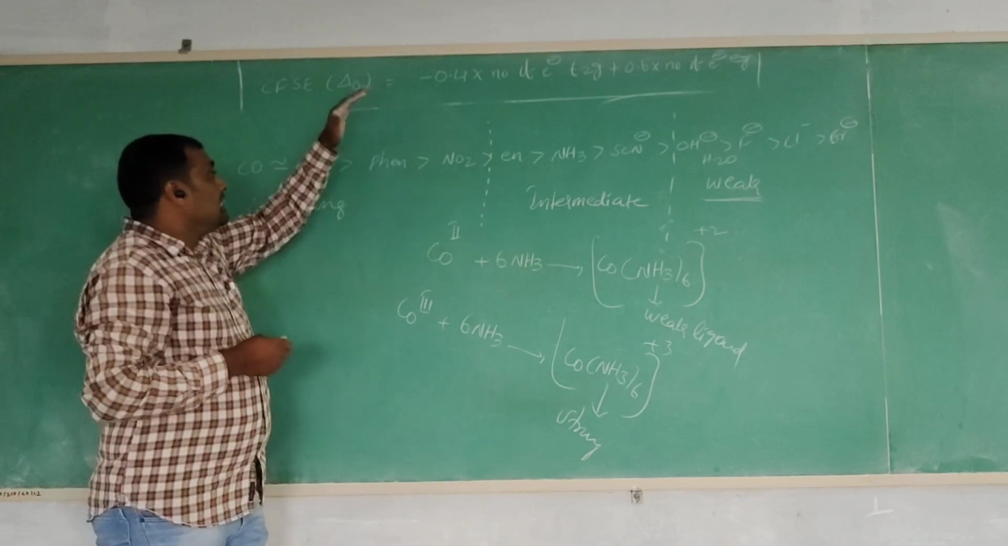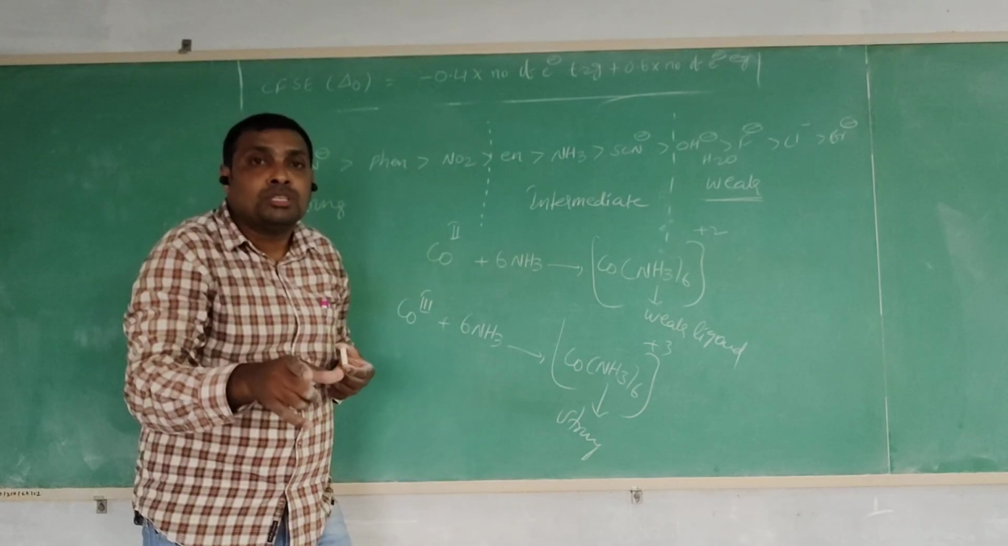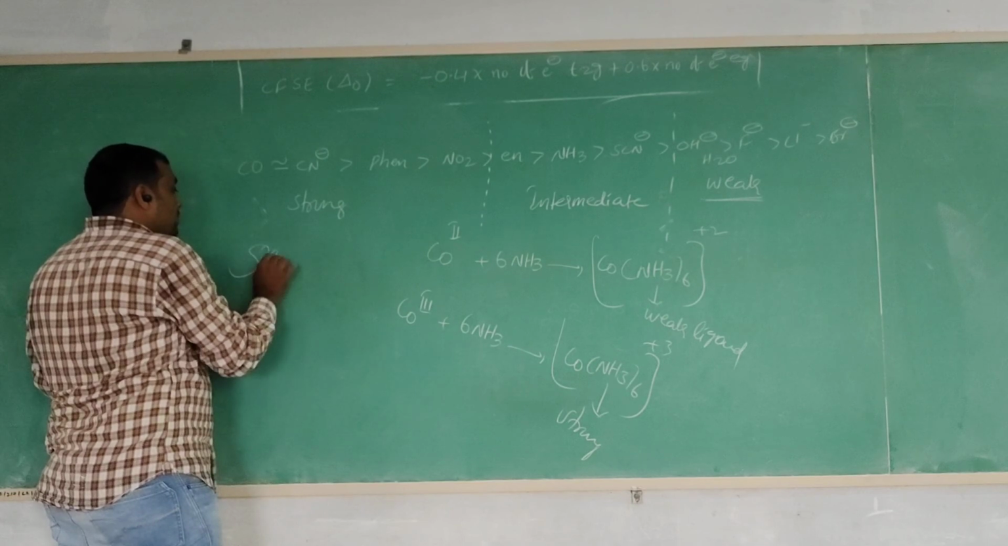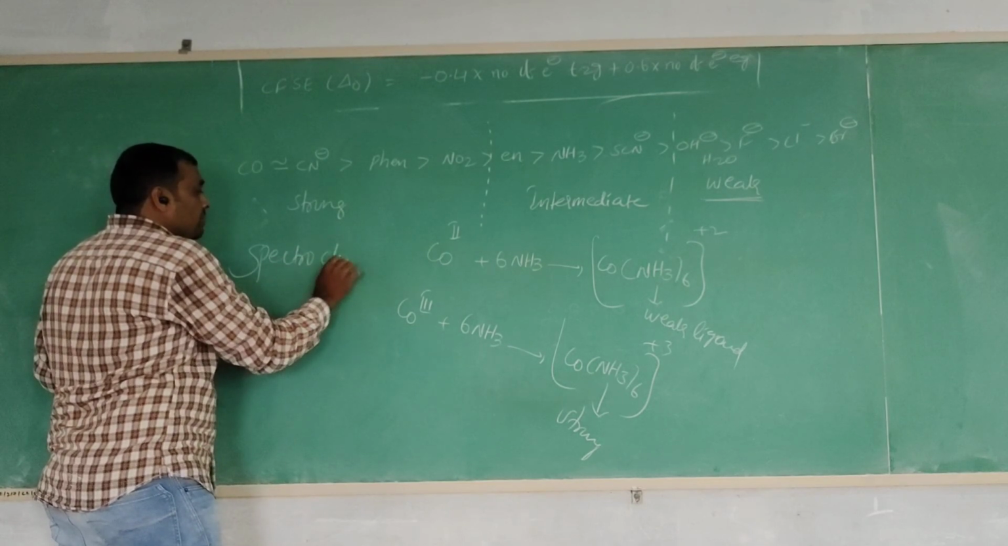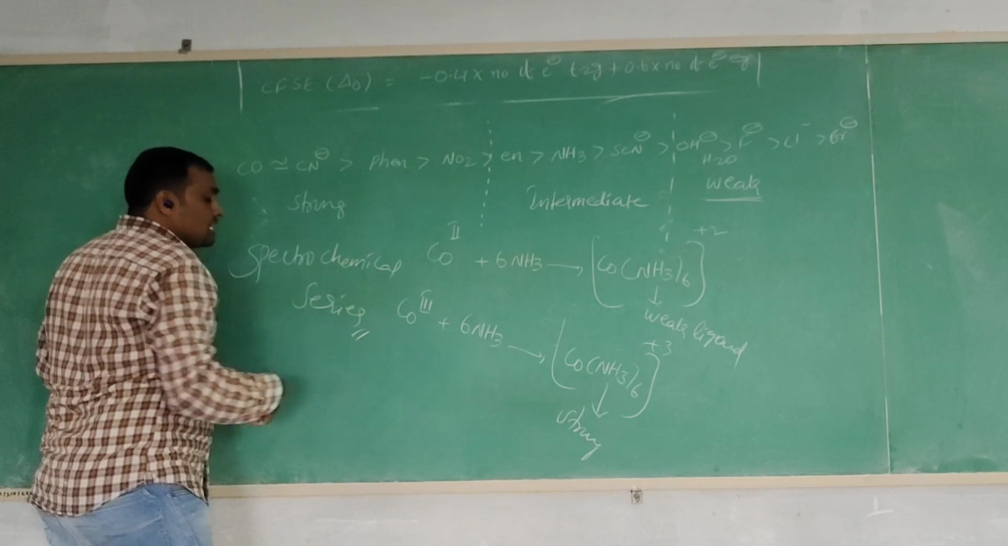So this is the arrangement of ligands according to the division of the splitting. That arrangement is called the spectrochemical series.